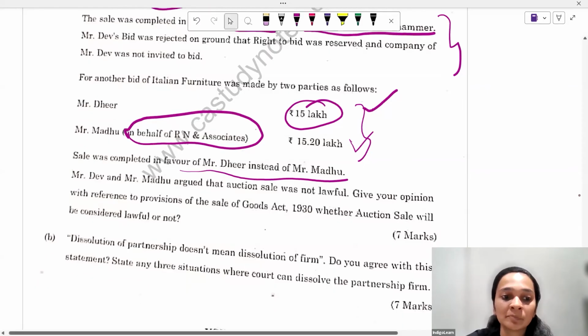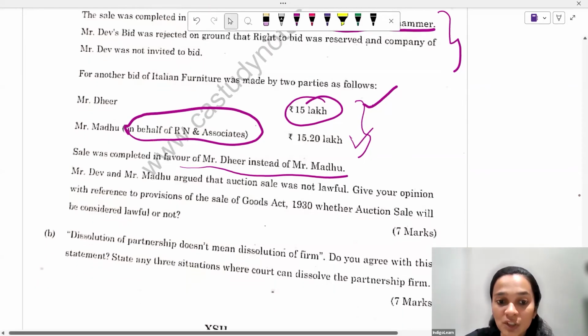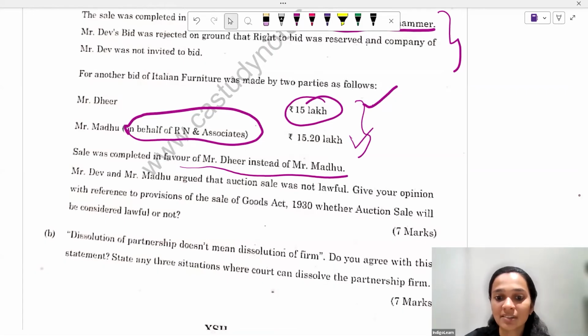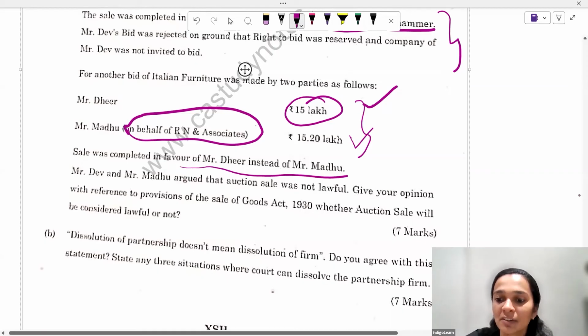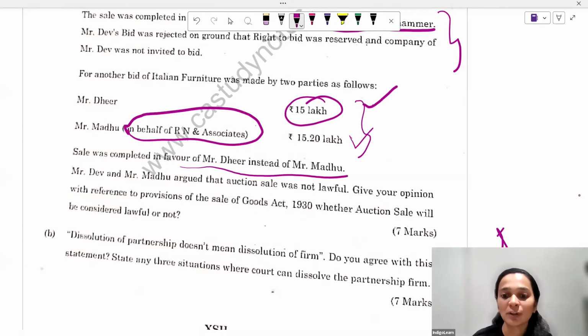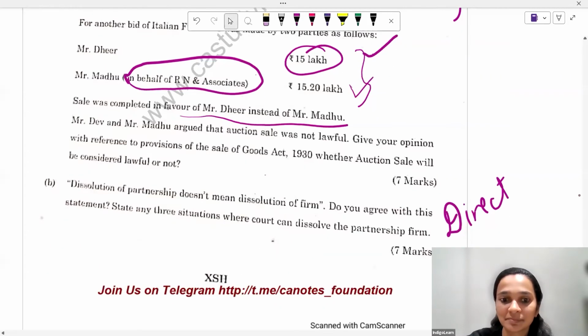Moving on. Dissolution of partnership doesn't mean dissolution of firm. Do you agree with this statement? And state three situations where court can dissolve the firm. So again, a direct question, wherein yes, there's a difference between dissolution of partnership and dissolution of firm. And you also have to state the situations wherein the firm can be dissolved by the court.